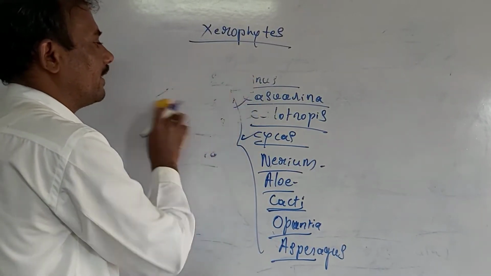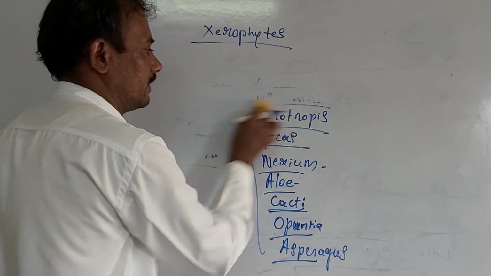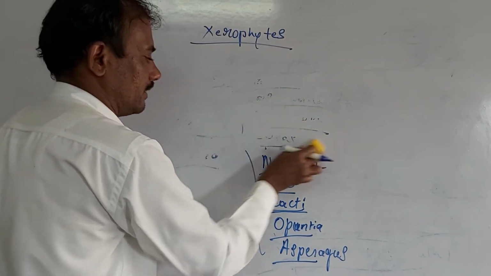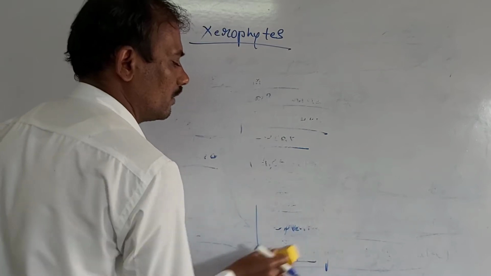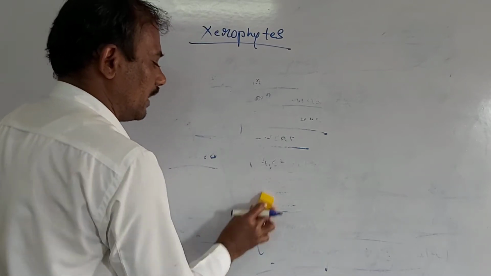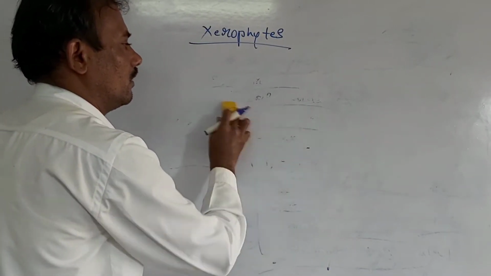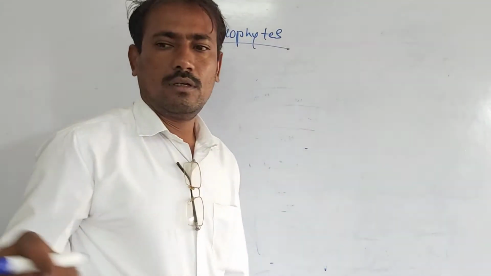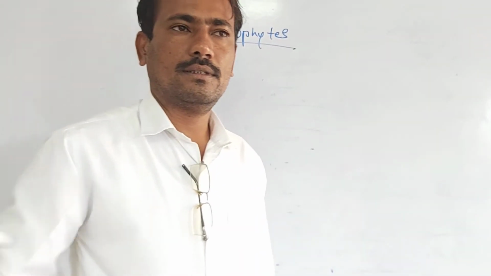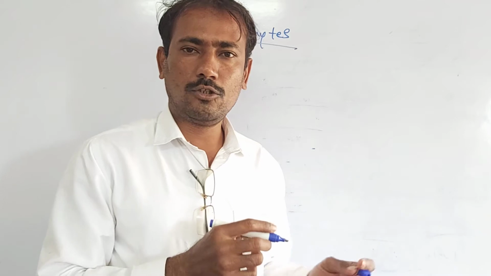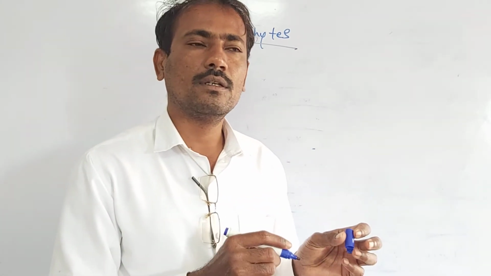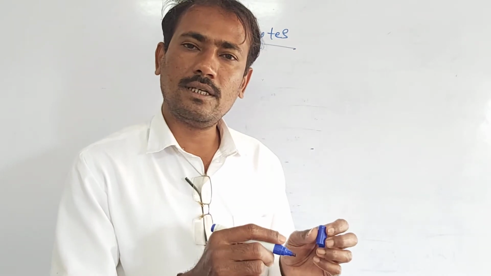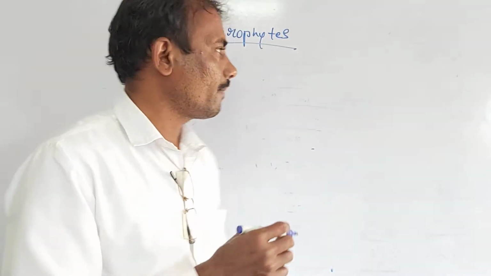The habitats of the various xerophytes may be physically dry or physiologically dry, sometimes physically dry and as well as physiologically dry.